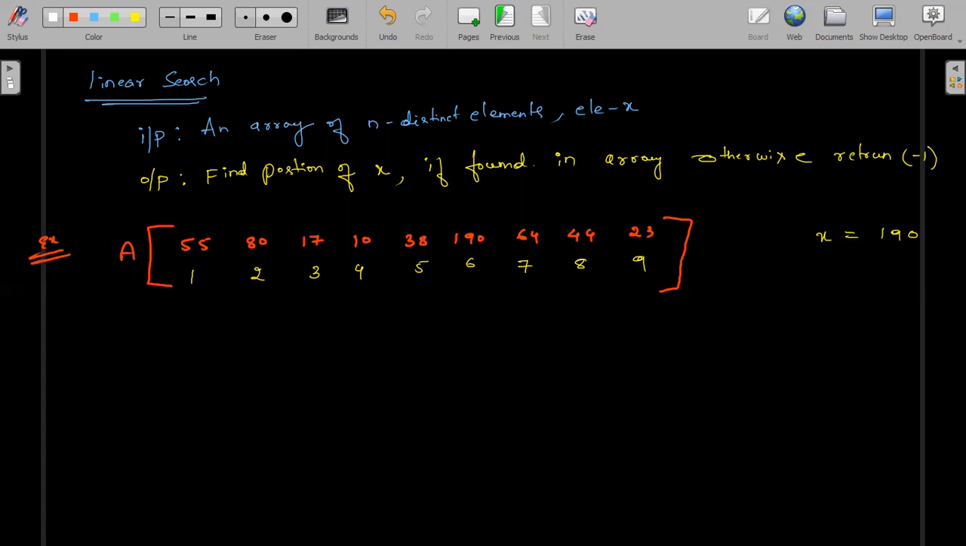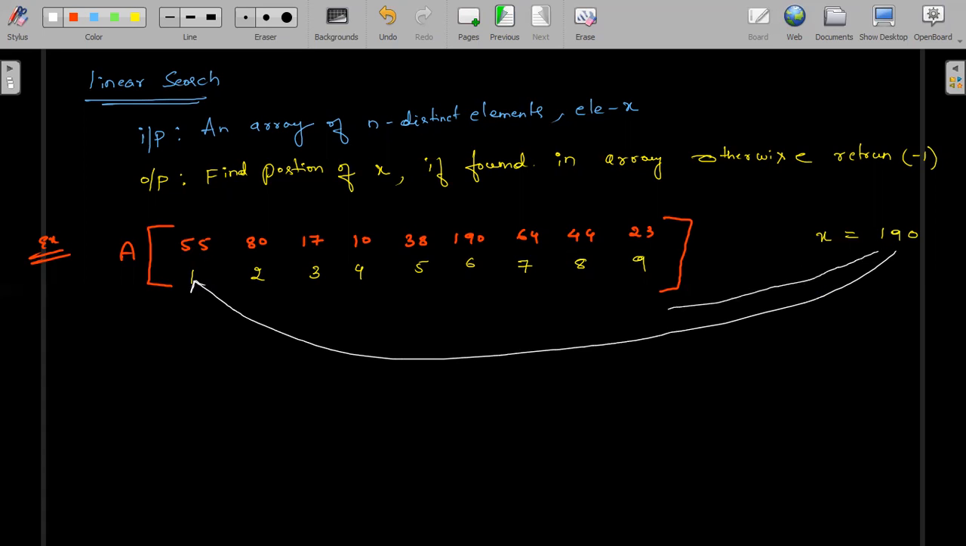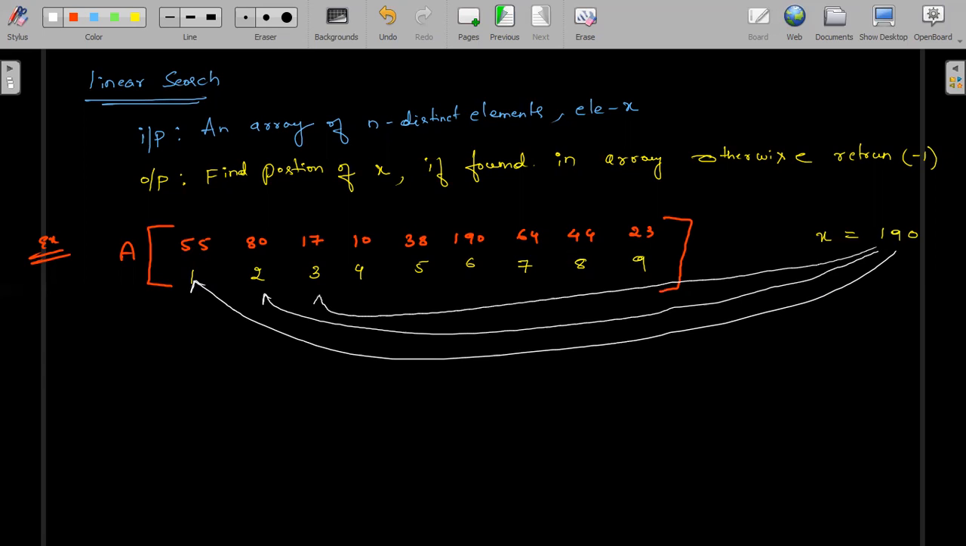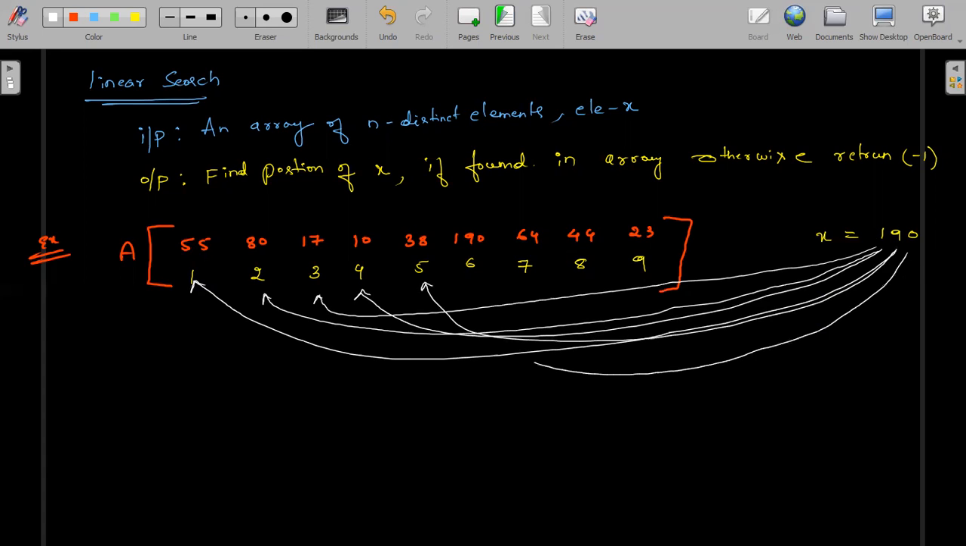What will it do? First, it will ask 55. After that, what will it do? It will ask 80. After that, what will it ask? It will ask 70. After that, it will ask 10. After that, it will ask 38. After that, it will ask 190.